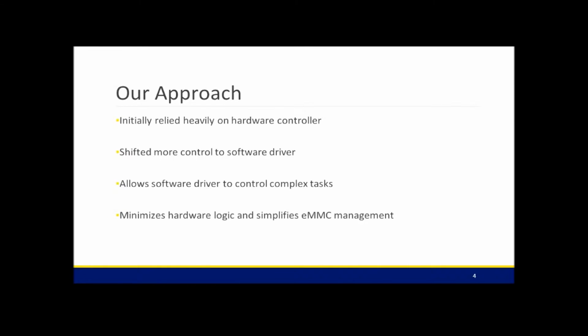We use an AXI interconnect for data transfers between our software driver and hardware controller. AXI is a specification published by ARM to facilitate communication between their processors and programmable hardware. In our initial design, the hardware controller did most of the work, while the software driver would just send addresses that it wanted to read from or write to the hardware controller and wait for a signal to let it know that it was ready for the data transfer, which it would then complete. We moved most of this work to the software driver, which made it more flexible, more scalable, and we could then have more chips and be more reliable overall.